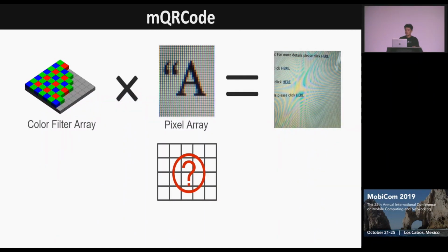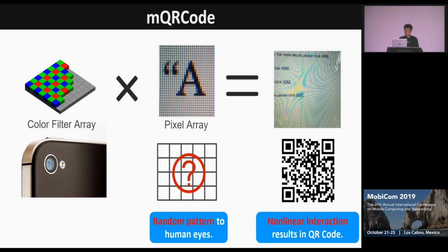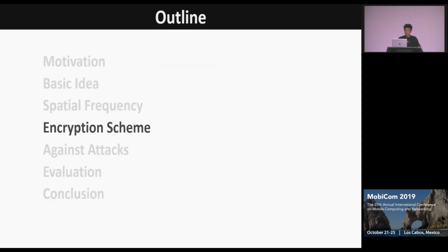Specifically, our target is to design a specific pattern on the display, which seems to be random to human eyes and illegal cameras. So when a legal camera captures the pattern at the correct position, the nonlinear interaction between camera and display reveals the original QR code. So how to achieve this?